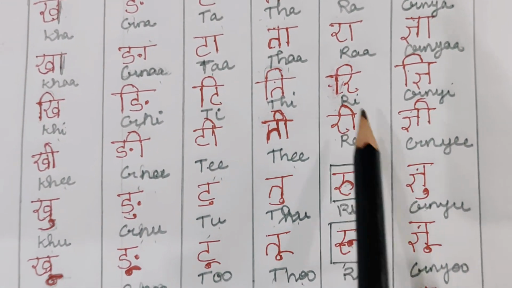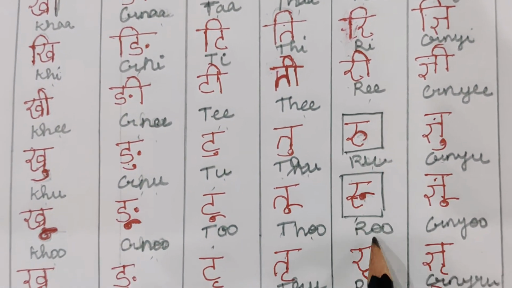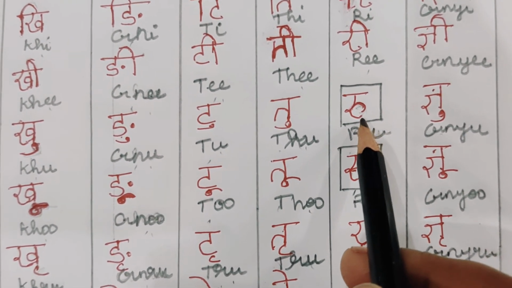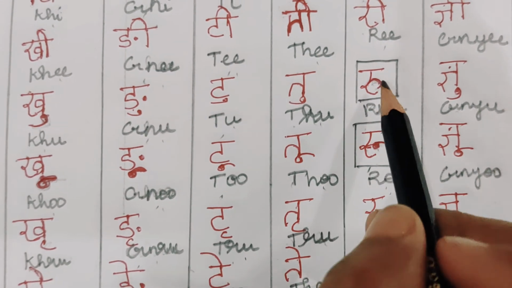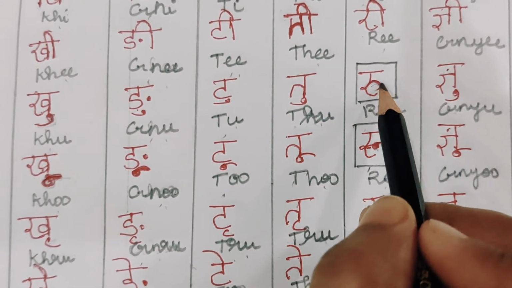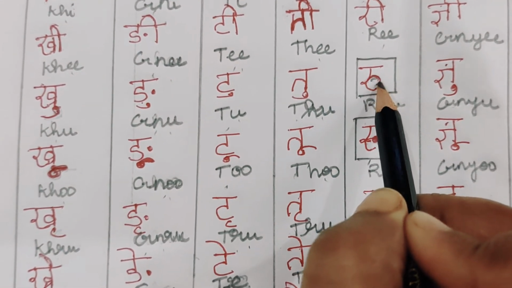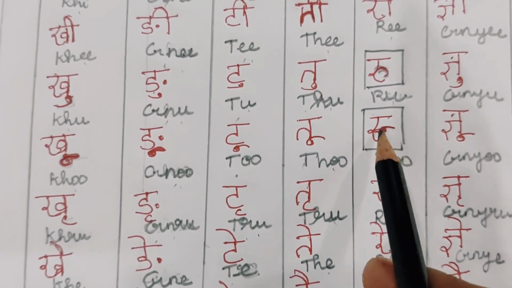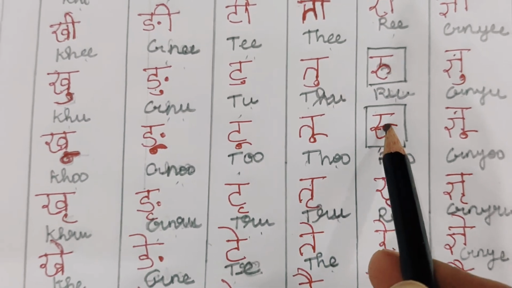Ra, ri, ru. For Ru and Ruu, you will not write at the bottom, you will write at the middle. This will not look like a 6, you just put a curve, that's it. And for this Ruu, you put a slightly slanting line, like a 9 type.